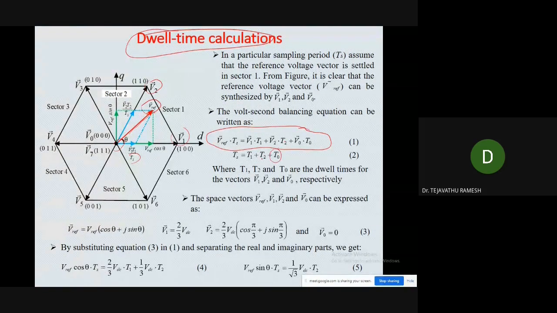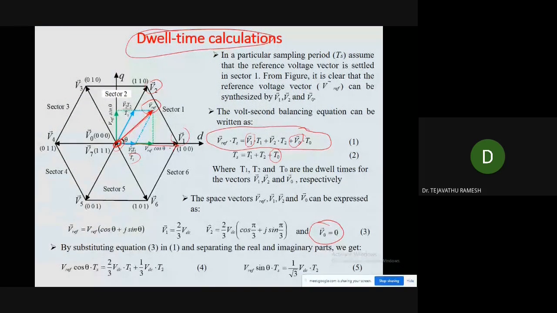Now we need to calculate the value of the dwell times. Initially we need to find out the magnitudes of V1, V2 and V0. What is the magnitude of V0? This is the position of V0, and its magnitude is 0. Then what about the magnitude of V1?